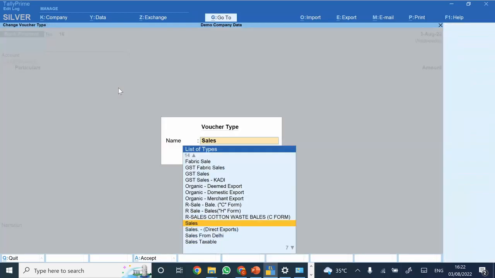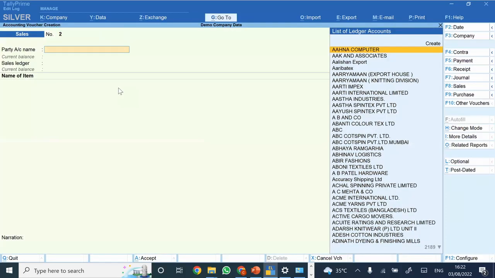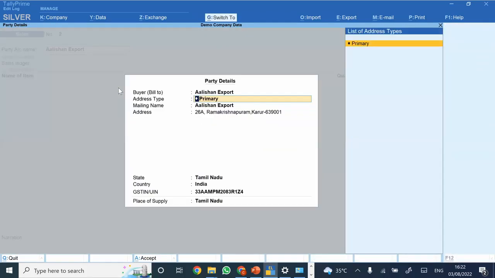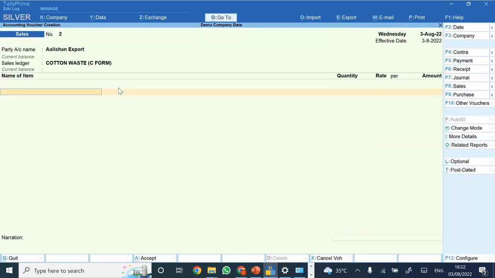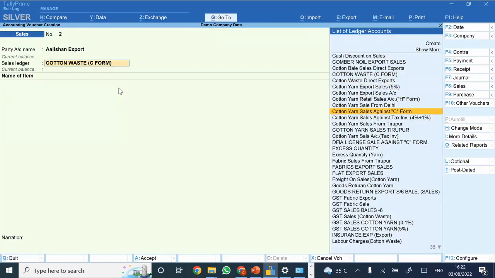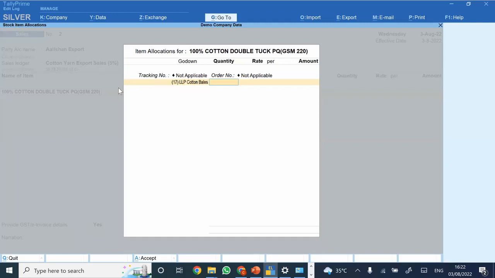So when you are doing any of the sales entries, let's say you select any of the party, and one of the very good things in Tally is the exchange gain loss, which would be calculated directly by the system. Now, when you are entering quantity, let's say 500 or 5,000 or anything, for the rate you can mention dollars.